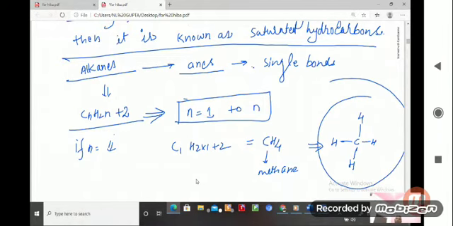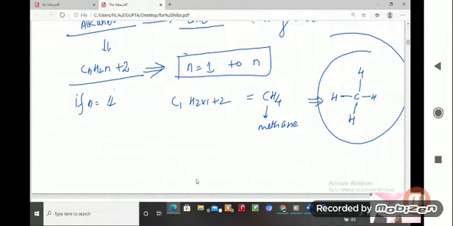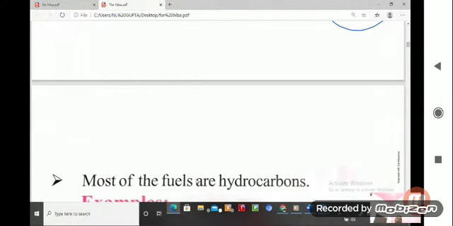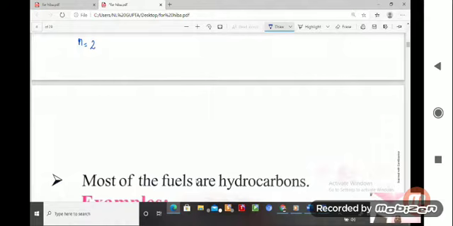Now let us have a look, student. Suppose n is equal to 2. In CnH2n+2, you put in the value, so it is C2H(2 into 2 plus 2). So how much is coming, student? C2H6. So let us draw a structure for it, student. Since it is saturated, its structure will be like that.